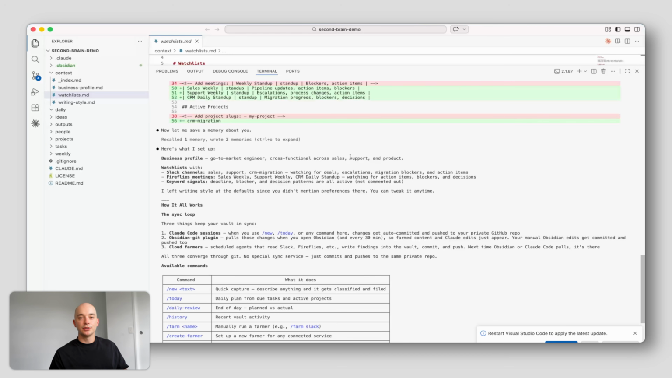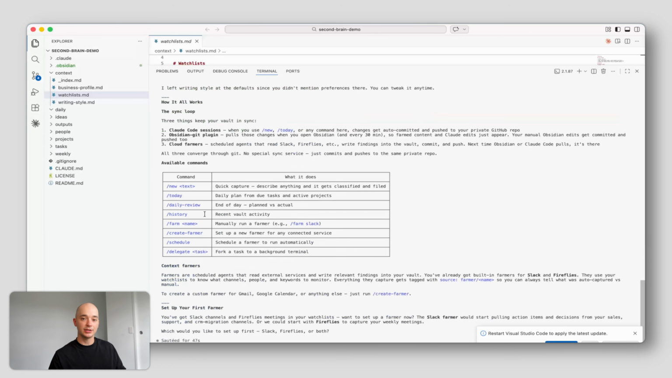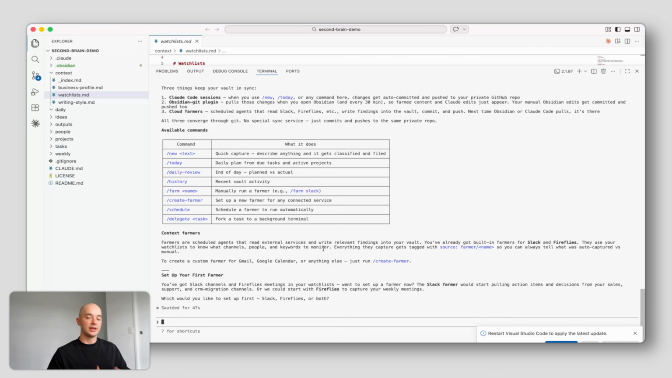The start here command also functions as a bit of a help command. If you ever get stuck with the second brain or want to know exactly how one of these commands works, you can just ask start here and it'll explain it to you in detail. The next thing it's asking us to set up is our context farmers, and I want to make sure I have my Slack and my Fireflies context farmer set up. So I'm going to do that now.